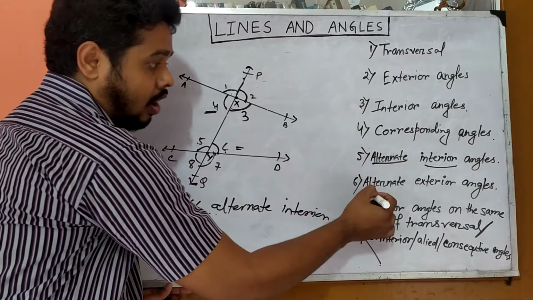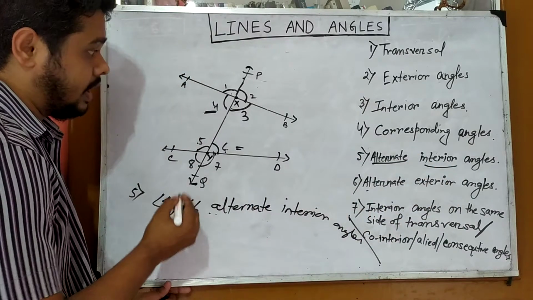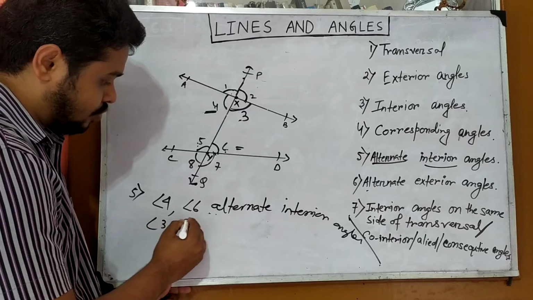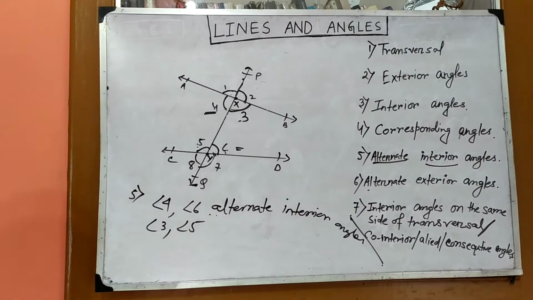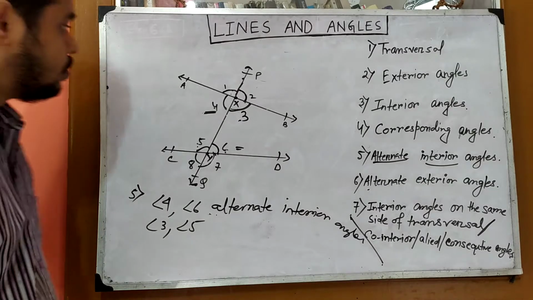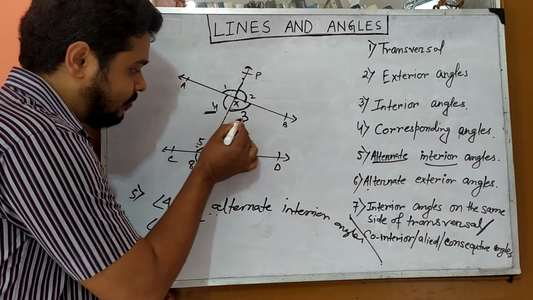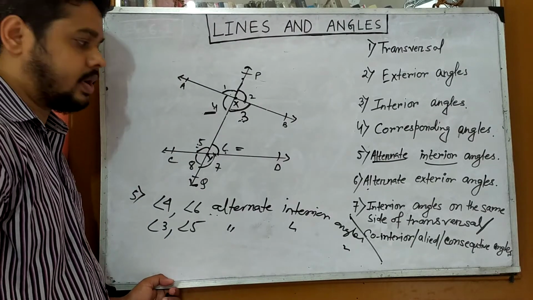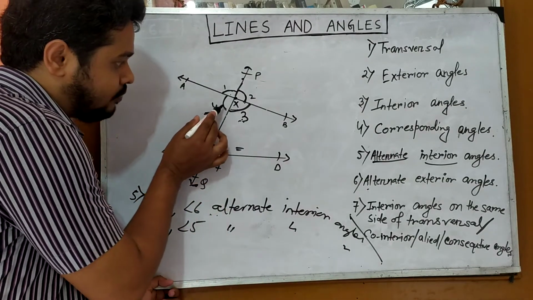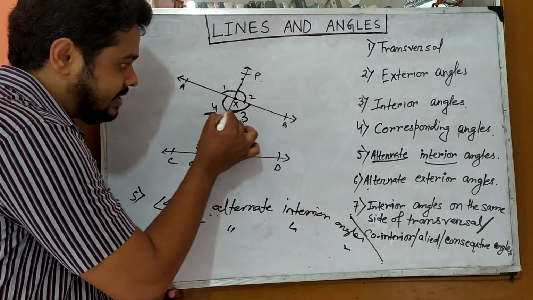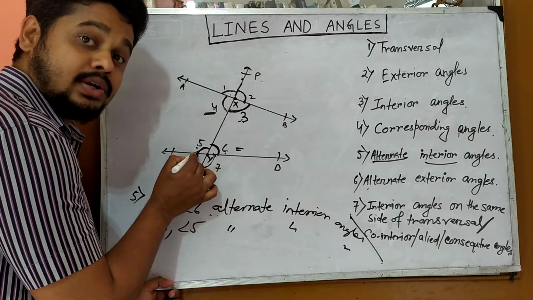And similarly 3 and 5. So angle 3 and angle 5 are alternate interior angles also. So angle 4 is alternate interior angle to angle 6 and angle 3 is alternate interior angle to angle